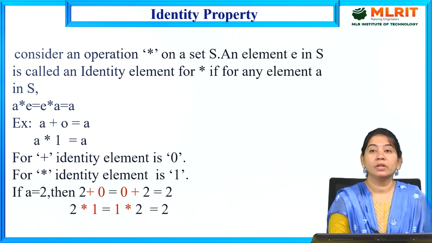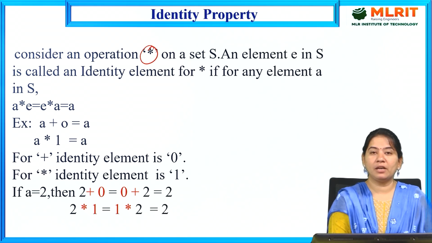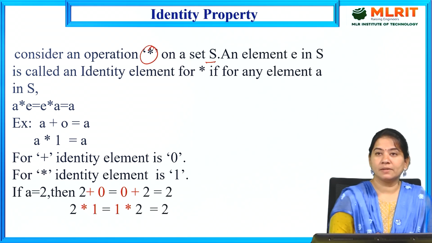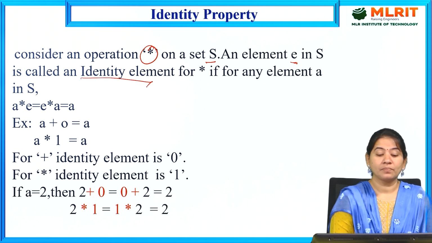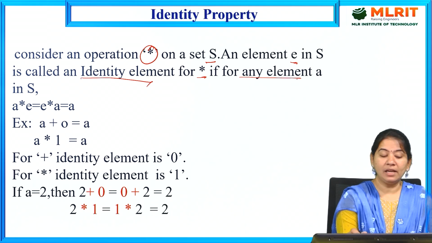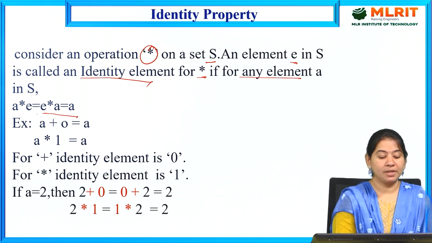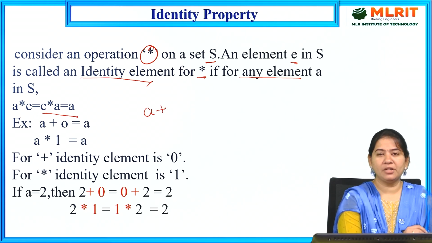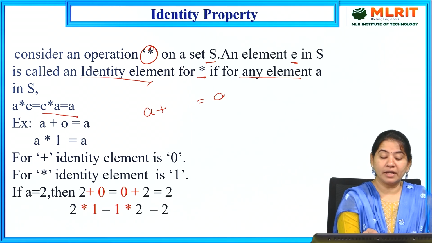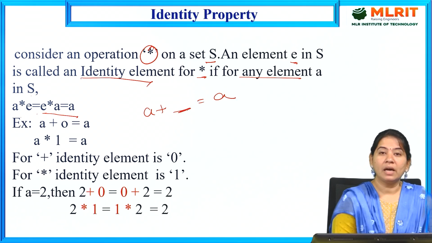Next we also have the identity property. What is meant by identity property? Consider an operation, here multiplication, on the set S. An element e in S is called an identity element for star if for any element a in S, a star e is equal to e star a is equal to a. That means if you apply the operation on an element and get the same value as the result, then that particular element e is called the identity element.